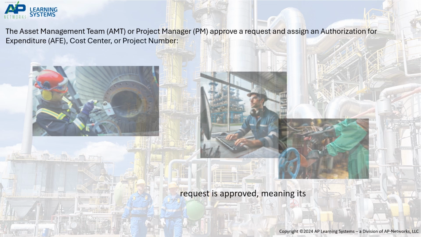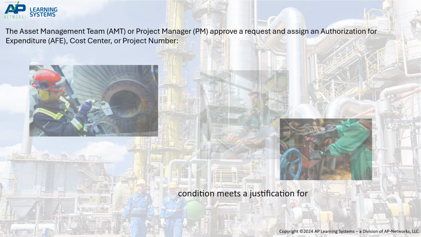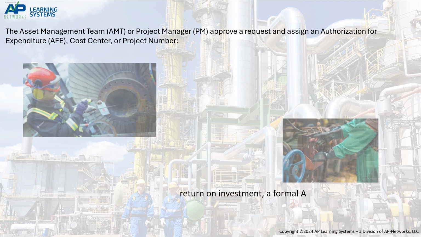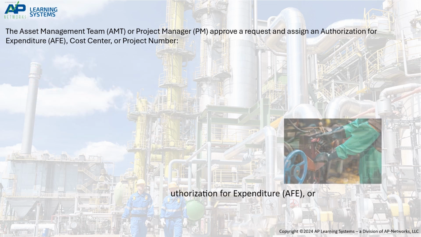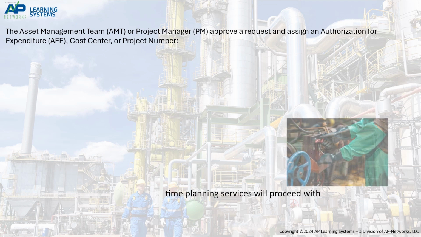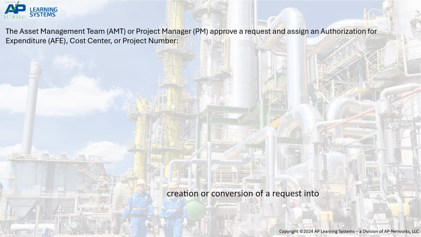When a request is approved, meaning its condition meets a justification for expenditure based on risk mitigation or return on investment, a formal authorization for expenditure, AFE, or cost center will be assigned, at which time planning services will proceed with detailed planning, beginning with the creation or conversion of a request into an order.